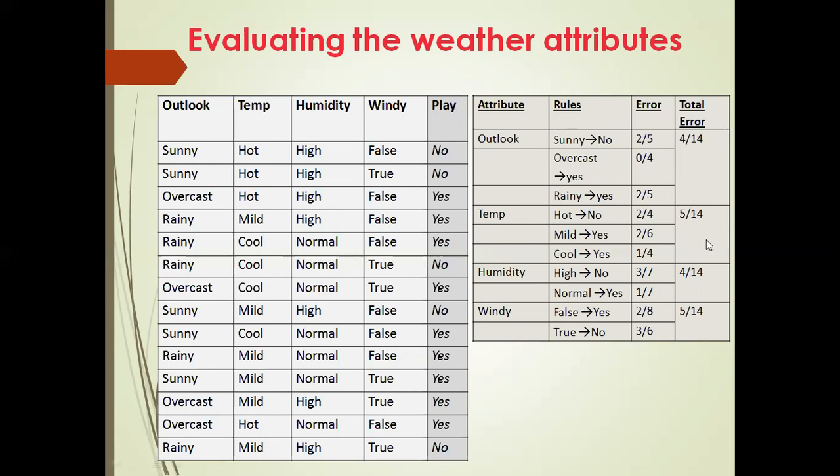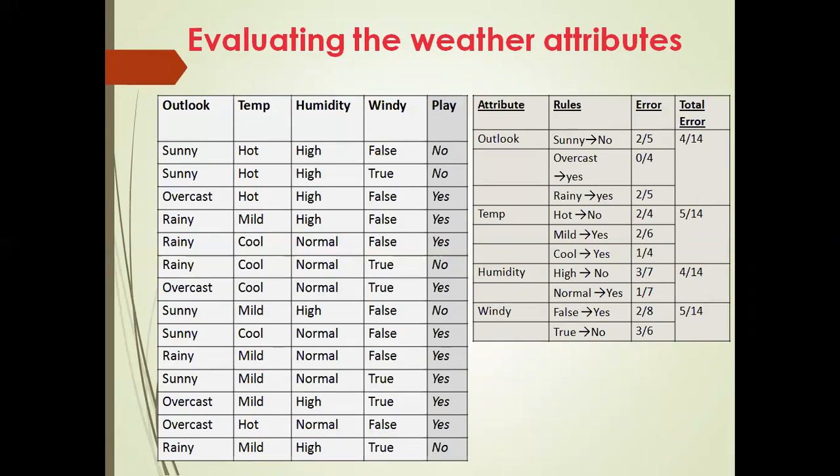The variable that leads to the least number of errors. So the least number of errors we need to check here. Which one has the least number of errors here? Can you please check it out? That should be chosen as the first node. So check it over. This is 4 by 14, 5 by 14, 4 by 14, 5 by 14. Which one is the least? 4 by 14 and 4 by 14. The 2 variables have the least number of errors.